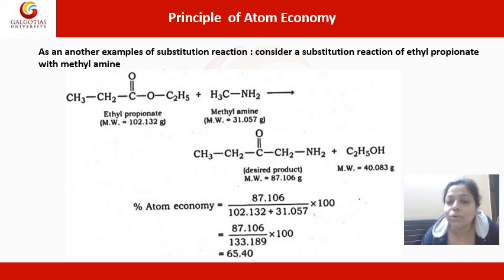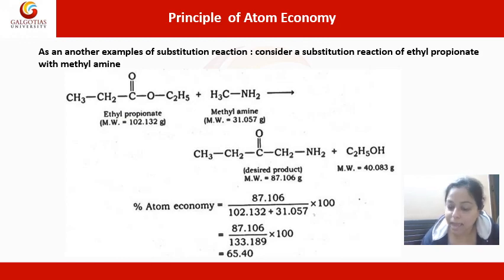So what do we conclude from this? Any reaction in chemistry which has 100% atom economy, or near to 100% atom economy, is environmentally viable, and such reactions are considered to be green reactions. However, reactions which have less than 100% atom economy are not considered to be green reactions, and for such reactions you have to have an alternative route in order to make them much greener. So the concept of atom economy is a very important aspect in green chemistry because it helps us understand what aspect of a chemical reaction makes it green or environmentally viable.